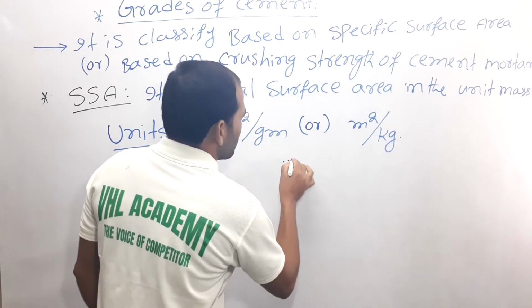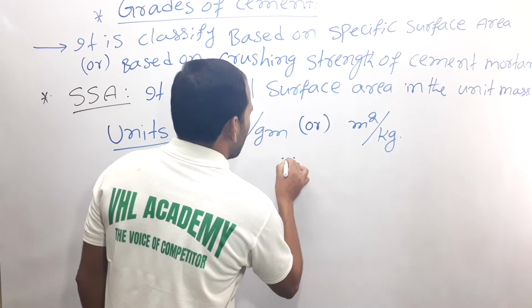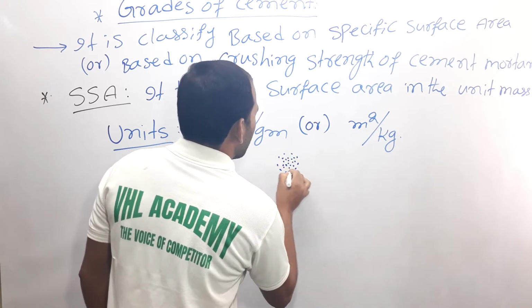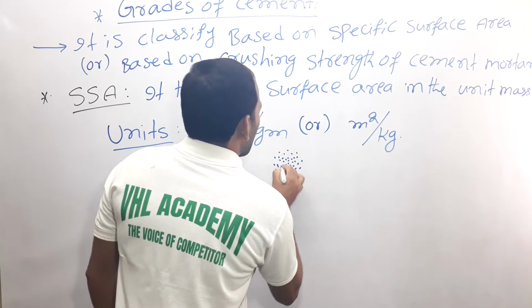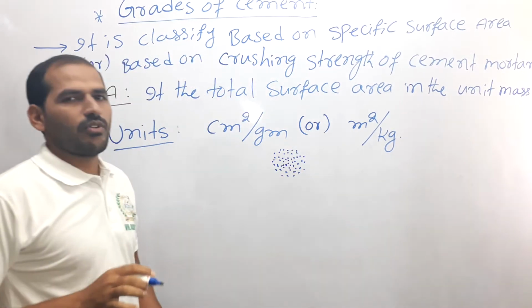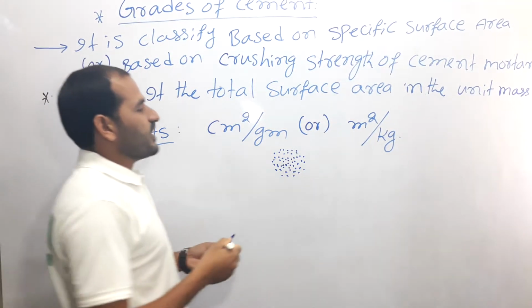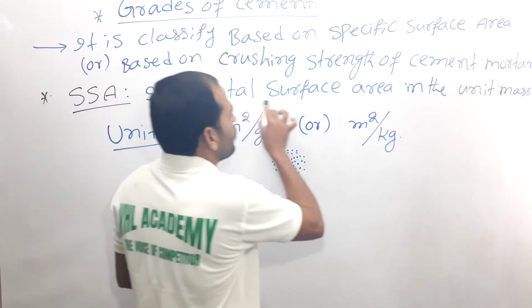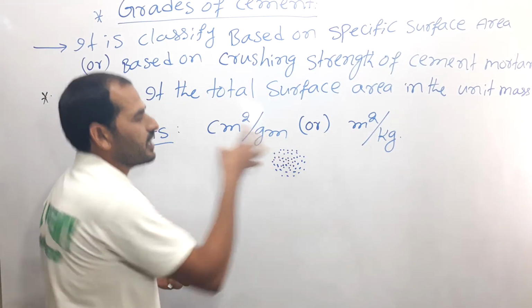For example, this is 1 gram of cement, meaning its mass is 1 gram. The specific surface area is the total surface area of this 1 gram of cement.